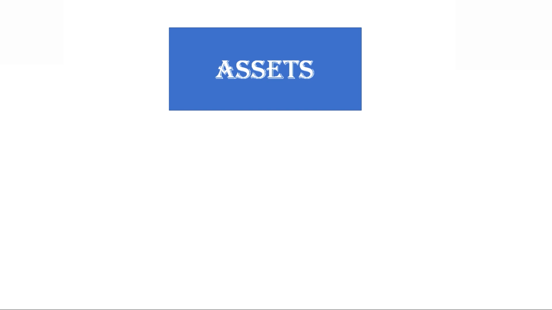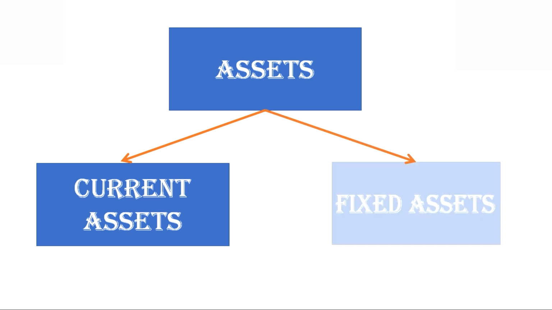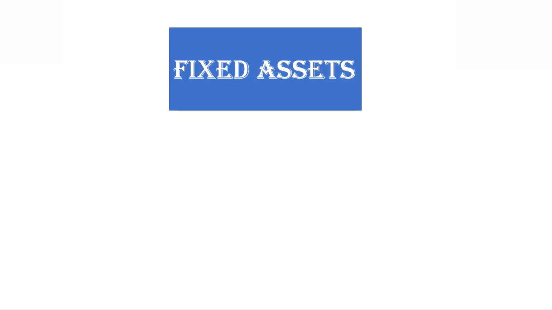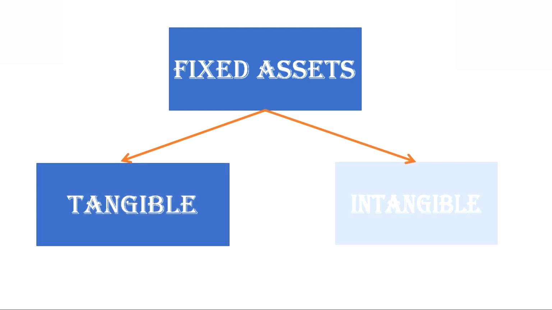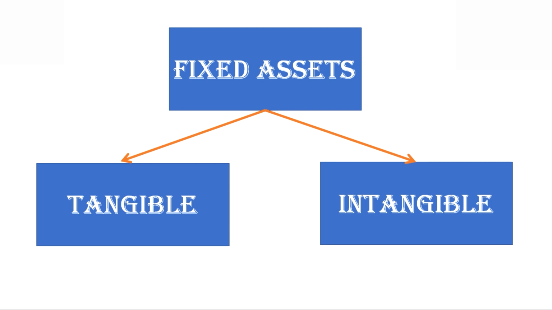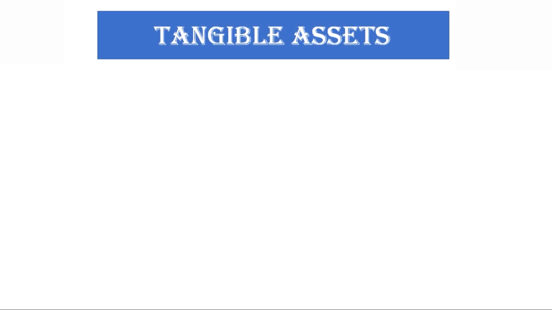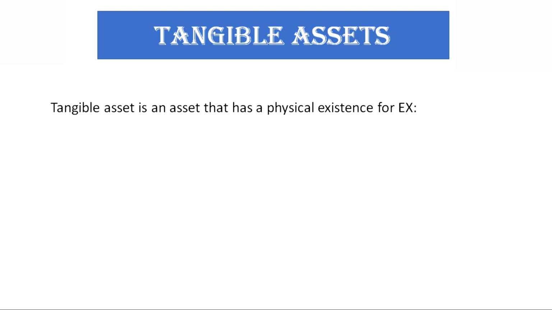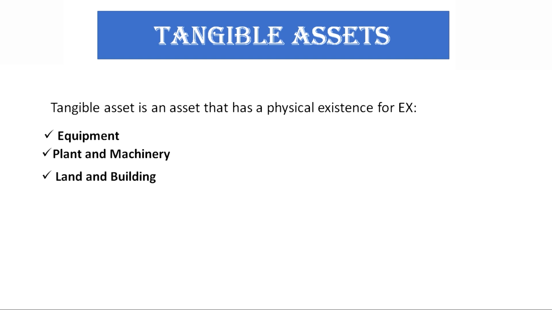In assets, there are two types of assets, that is, current assets and fixed assets. What is in fixed assets? There are two types, tangible assets and intangible assets. Tangible assets. What are tangible assets? A tangible asset is an asset that has a physical existence. For example, equipment, plant and machinery, land and building, computer, vehicle, furniture and fixtures, etc.